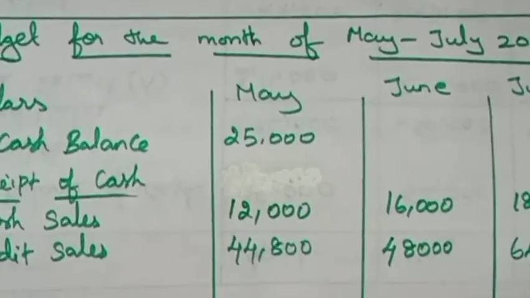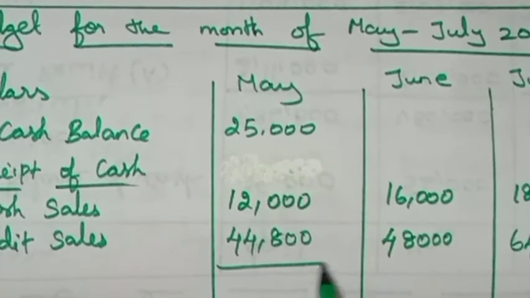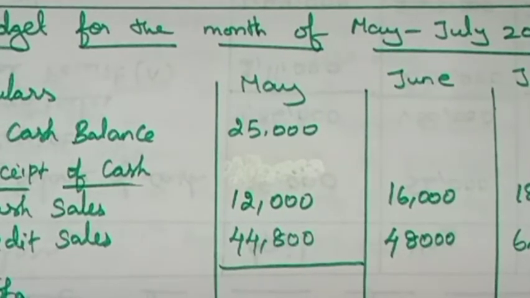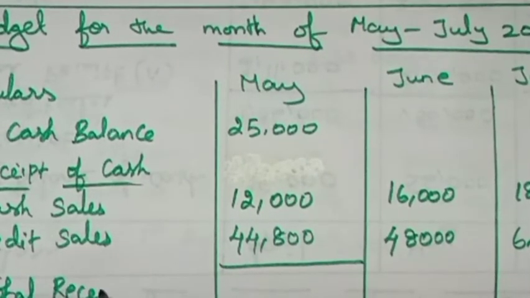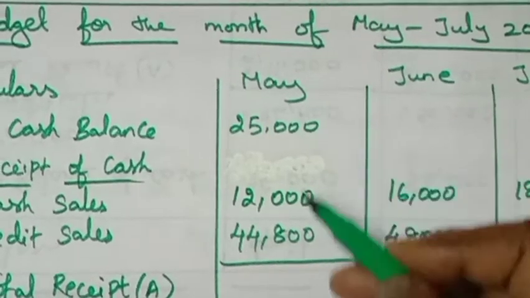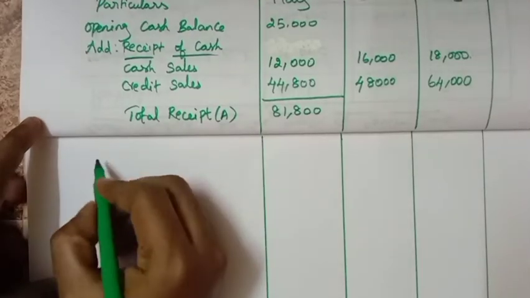There is no other income for this sum. So we add the opening balance with the receipt of cash. Total receipt, within bracket A, you will get 81,800, followed by payment of cash.